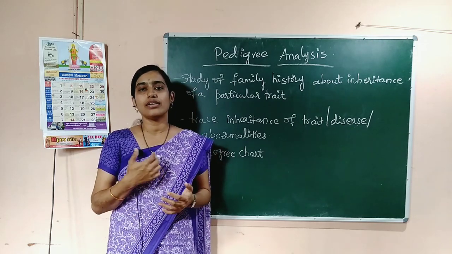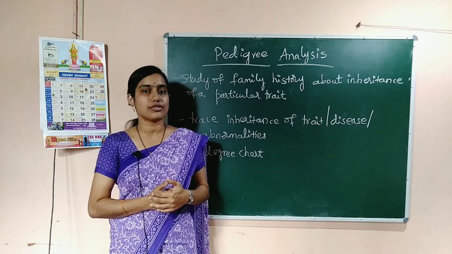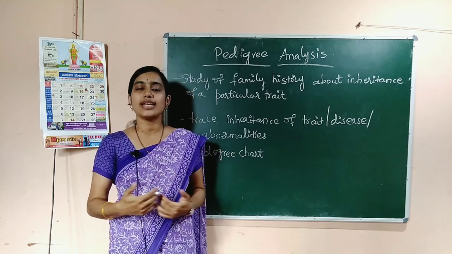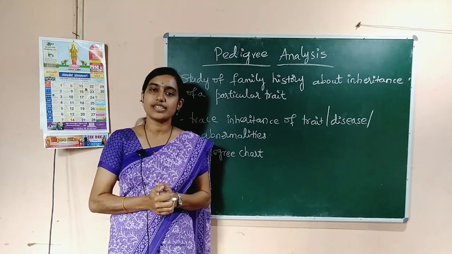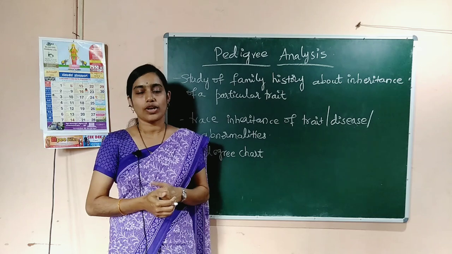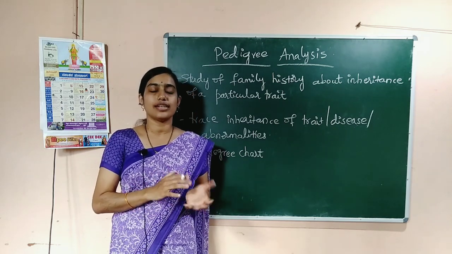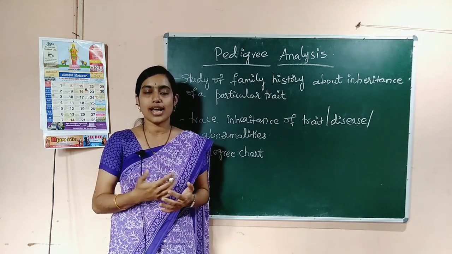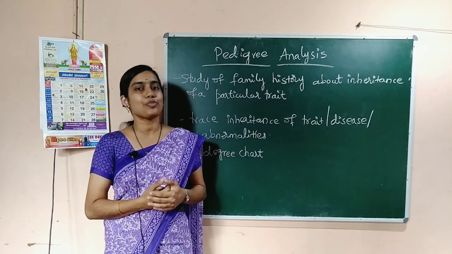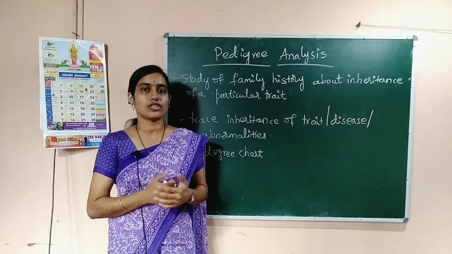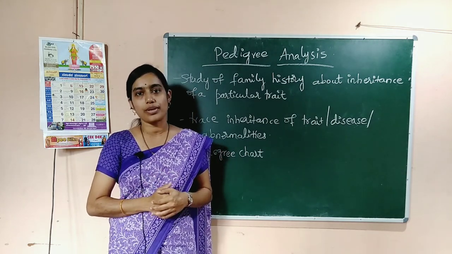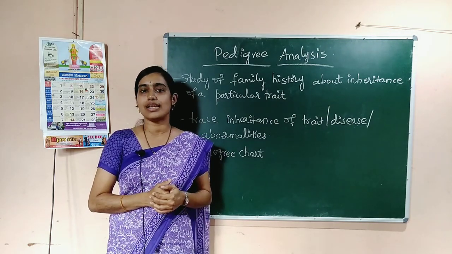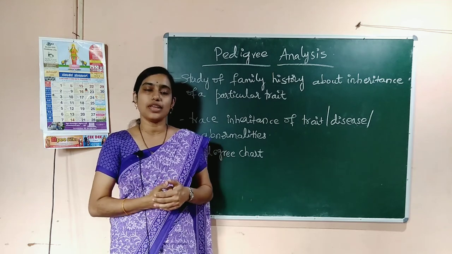So, after the rediscovery of Mendel's work, some scientists started to trace and study the inheritance pattern of some of the traits or disorders in human beings, since controlled crosses are not possible in humans like in plants or some animals.